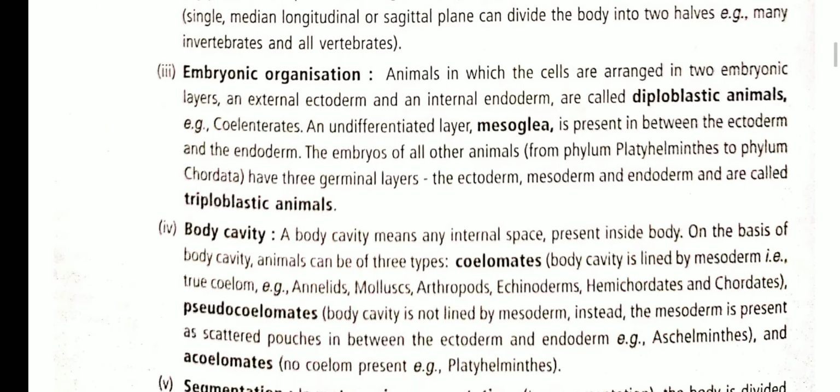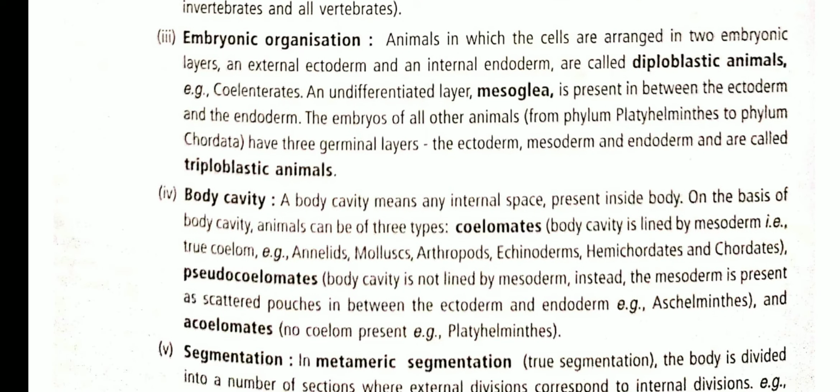Coming to the third aspect, it is embryonic organization. As the kingdom Animalia includes multicellular organisms, all the multicellular organisms are formed from a single cell, the embryonic cell called the zygote. The zygote further divides and forms two cells, and these two cells lead to the formation of four cells, four cells divide to form 8 cells, and 8 cells divide to form 16 cells, 32 cells, 64.